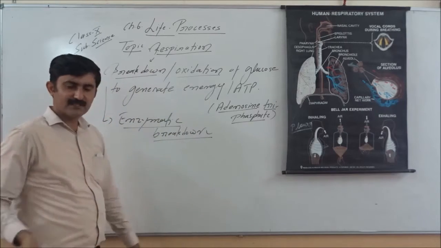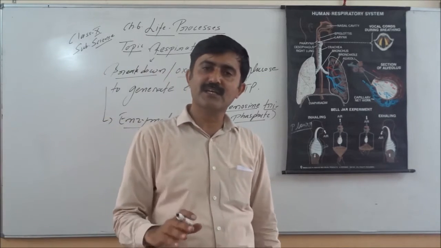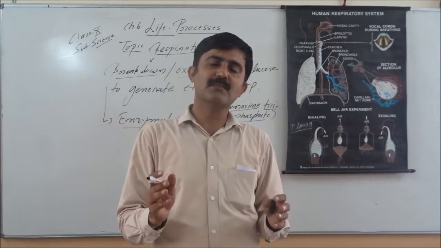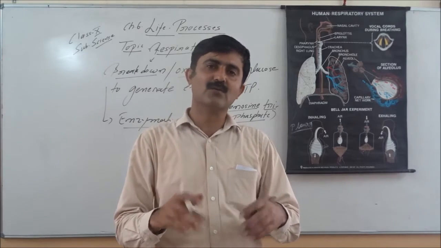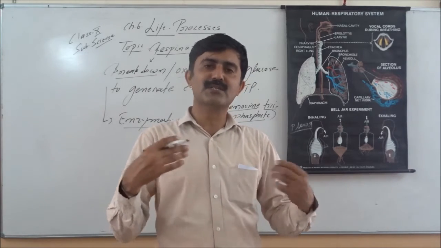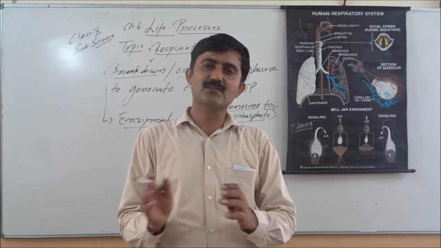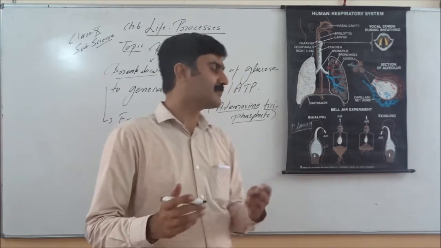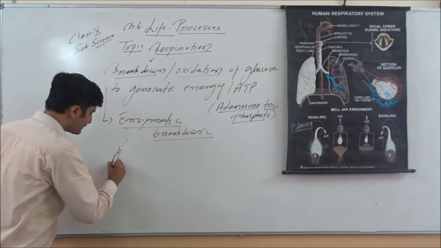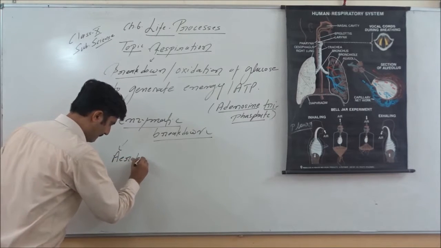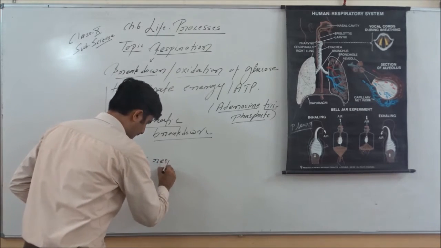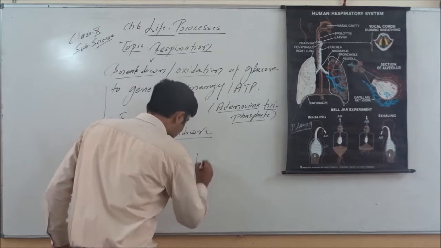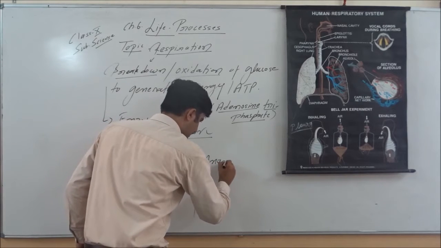When oxygen is present, oxygen will act as the oxidizing agent and breakdown will be rapid, and there will be more generation of energy. So glucose can be broken down in presence of oxygen, or glucose can be broken down even in the absence of oxygen. So on basis of presence or absence of oxygen, respiration can be divided into two types, that is aerobic respiration and second one, anaerobic respiration.